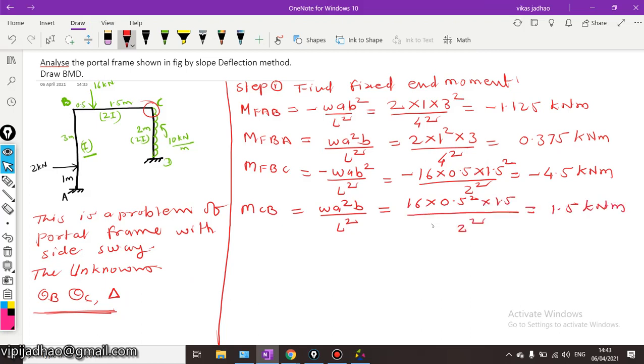MFCD will be equal to minus WL square upon 12.